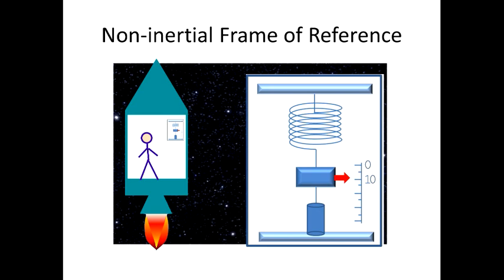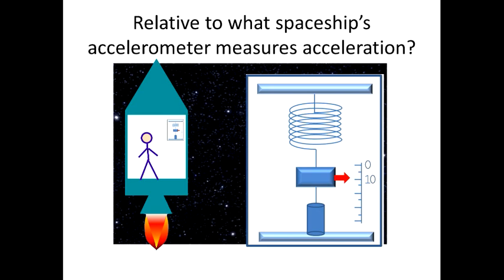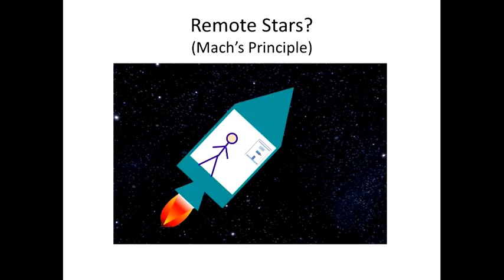Relative to what does the accelerometer measure acceleration? There is Mach's principle, which says that local physical laws are determined by the large-scale structure of the universe. It suggests that acceleration is relative to the fixed background, which Einstein describes as the fixed stars. But most physicists believe Mach's principle was never developed into a quantitative physical theory that would explain a mechanism by which the stars can have such an effect. So, if it is not the fixed stars, then what is the reference frame?